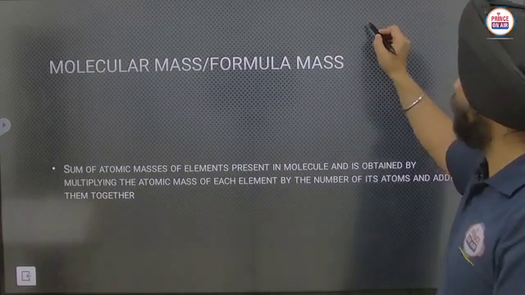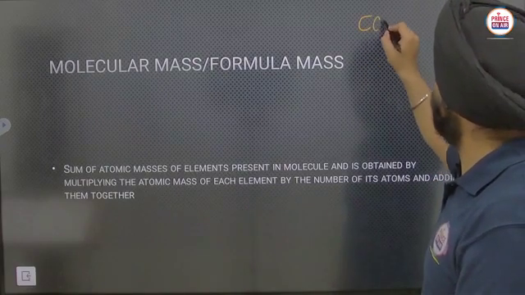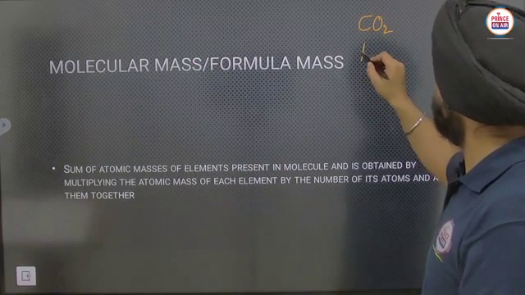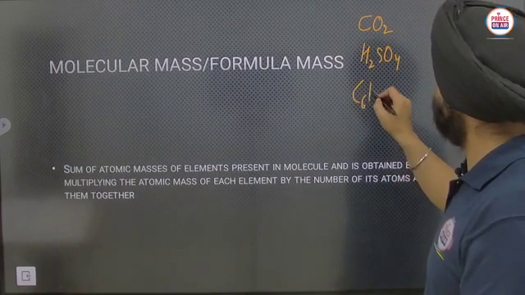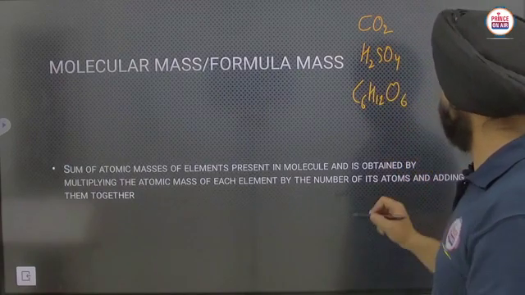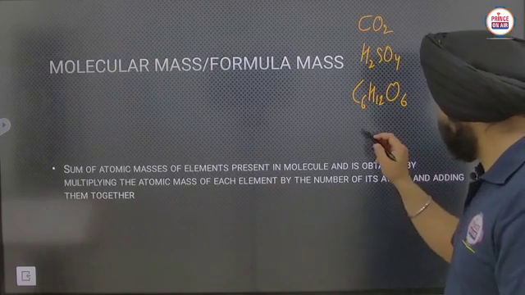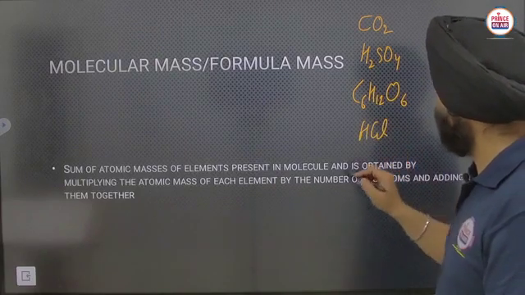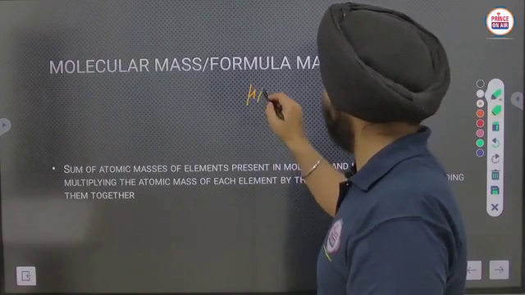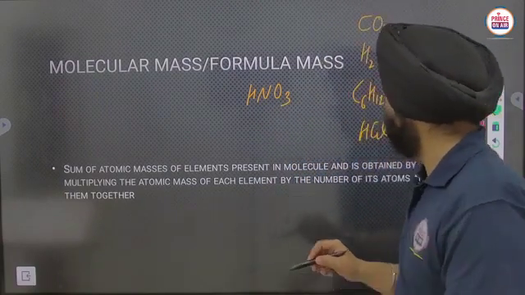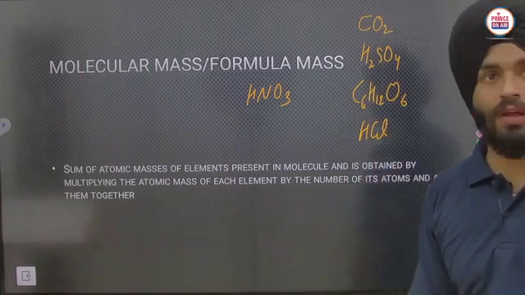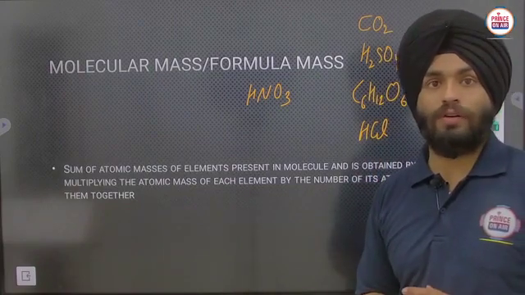You have to calculate the molecular mass of CO2, H2SO4, C6H12O6, HCl, HNO3. So this much you have to solve. That is your homework.